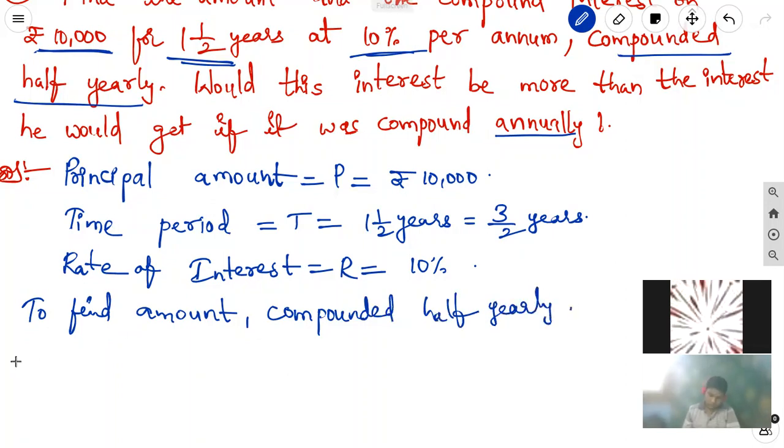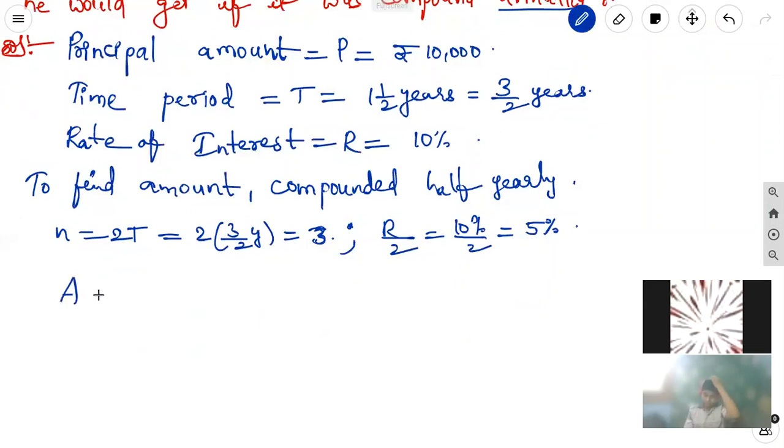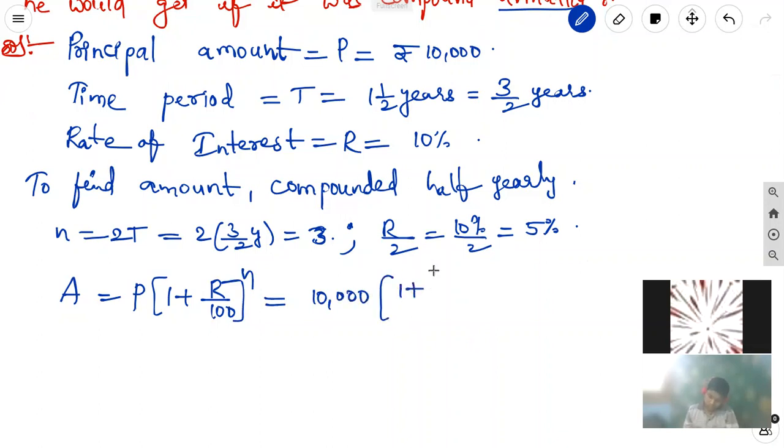Compounded half yearly means n is equal to twice the time period, that is 2 into 3/2 years, which equals 3 times. The rate of interest, R by 2, is equal to 10% by 2, equal to 5%. Now the amount formula is A is equal to principal amount into 1 plus R by 100 whole power n, that is equal to 10,000 into 1 plus 5 by 100 whole power n.